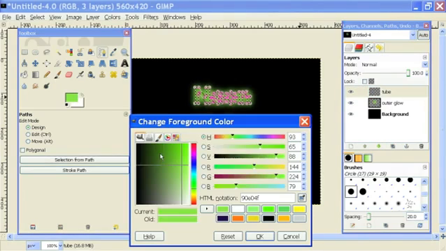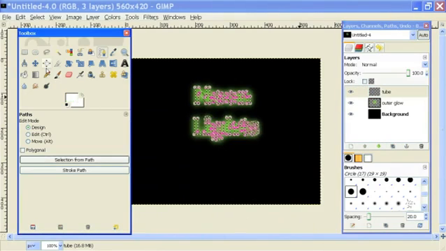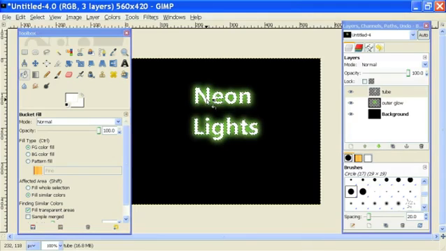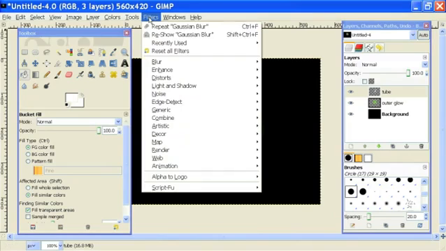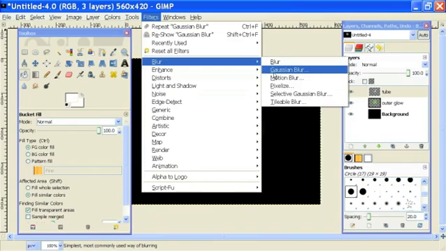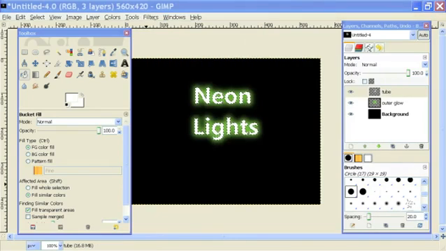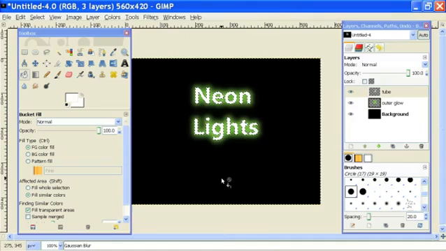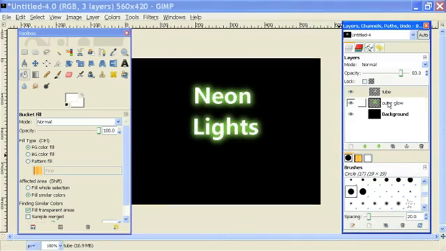So I'll double-click on here, move this to white, go into my Paint Bucket tool, fill that with white. And then I'm going to put another blur on this layer, Gaussian blur, by going to Filters, and then Blur, and then Gaussian blur. And I'm going to set that blur to, let's make it 2. And hit OK. And then I'll deselect that by hitting Control-Shift-A.